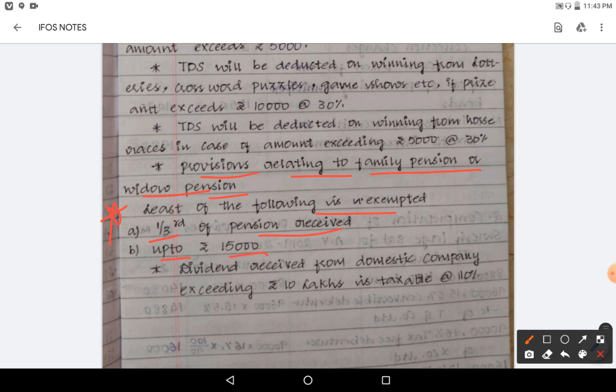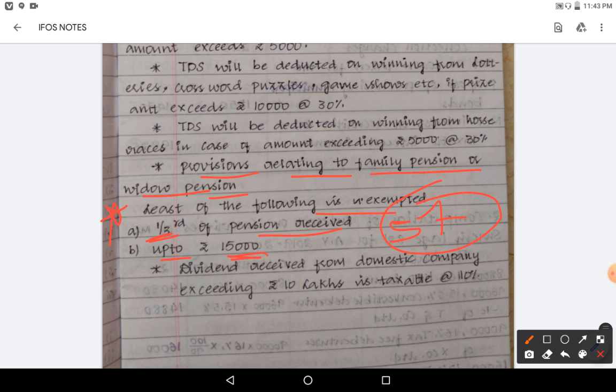Okay, this is a deduction under section 57 we need to take. So while taking the income, you take total pension. Widow pension comes under what? Income from other sources, but up to 15,000 or one third of the pension received is exempt.